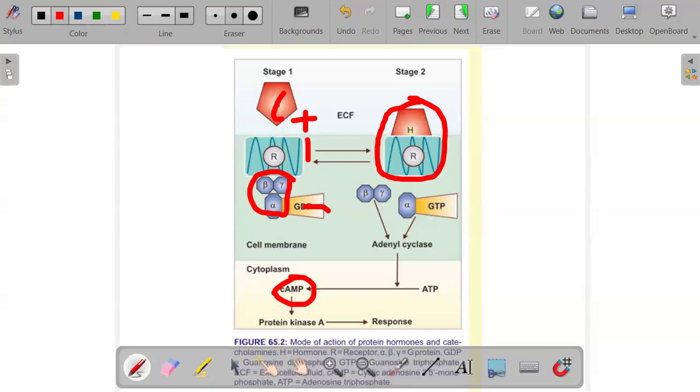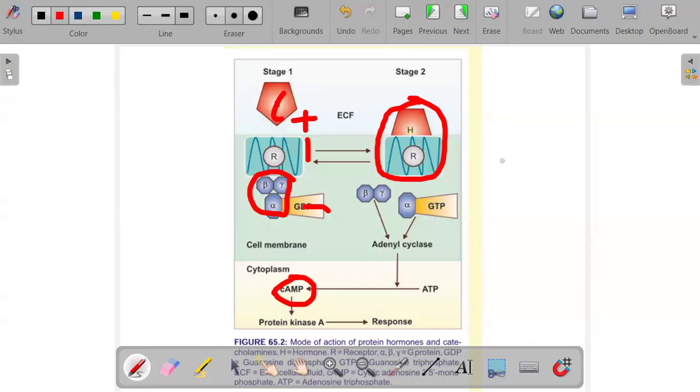While the beta and gamma subunits always bind together to form the beta gamma dimer, this one also helps in bringing about some action in this cell.